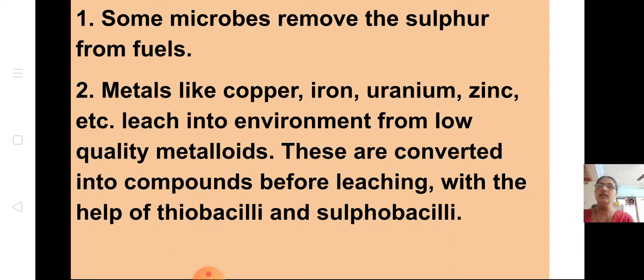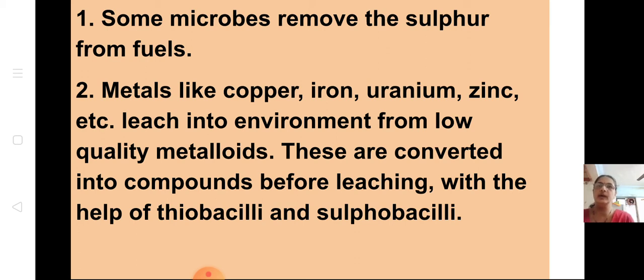Okay. Now how are microbes used? Some microbes remove the sulfur from fuels. You know sulfur is toxic. So when they remove sulfur, it becomes safe. Some microbes remove sulfur from fuels.